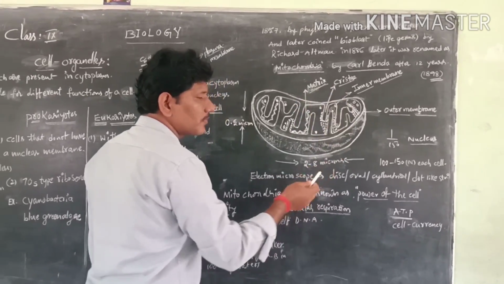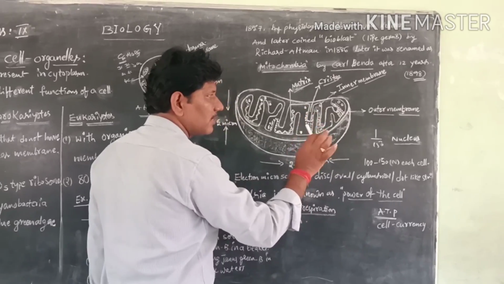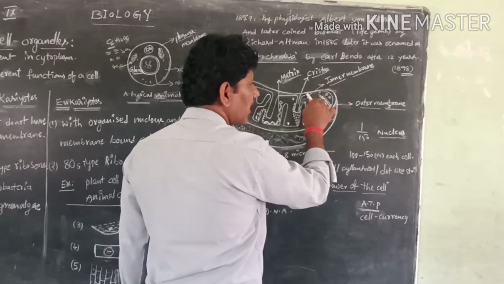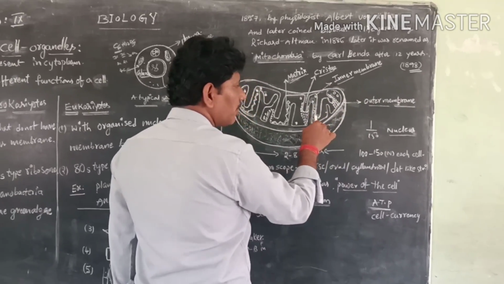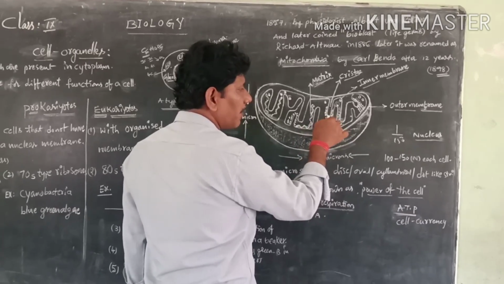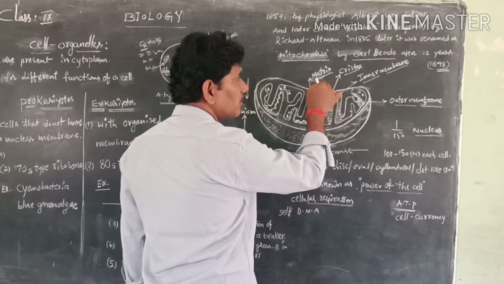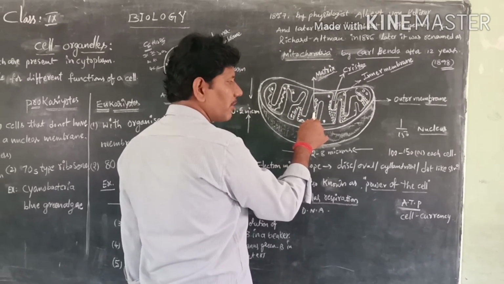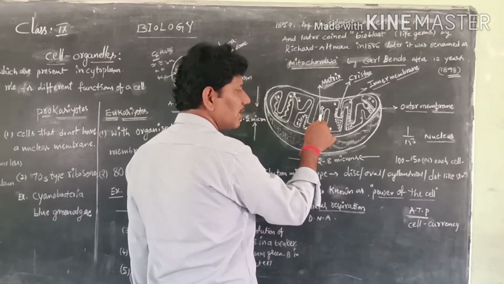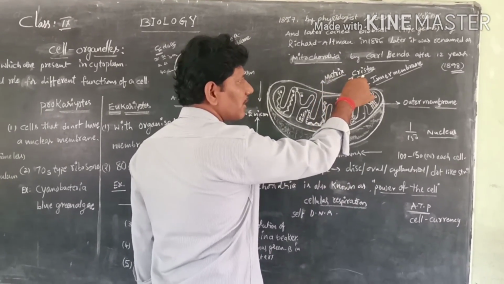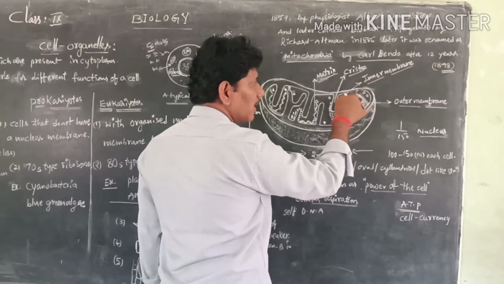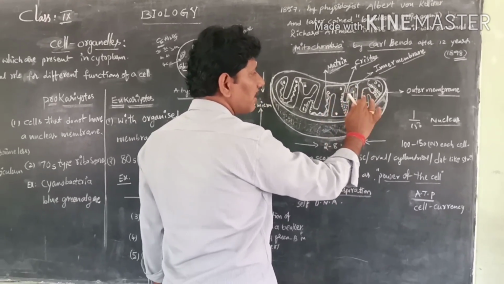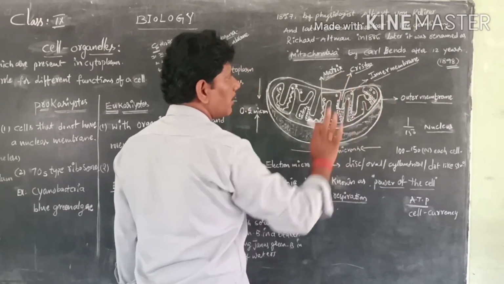Once again I repeat, mitochondria has only 4 layers: the outer membrane, which is the outer protection, and the inner membrane, which has some inner foldings. Between these cristae, the matter which is present is called the matrix. In this matrix, elementary particles and the DNA filament are present. Cristae is nothing but inner foldings. This is the inner layer, and this is the outer layer. So this is the brief labeling of the parts of mitochondria.